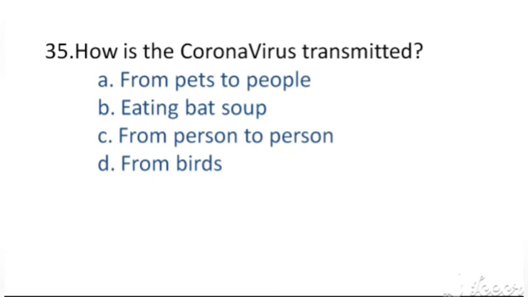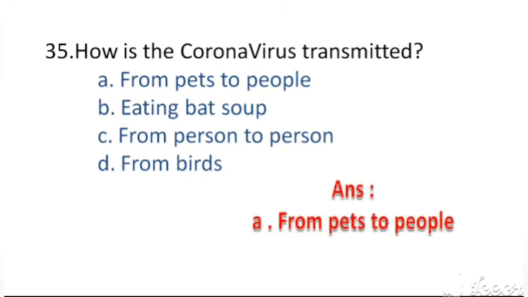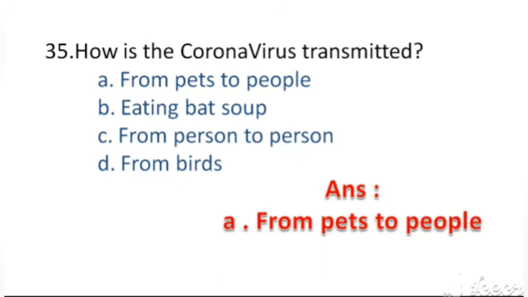How is the coronavirus transmitted? The options: A. from pets to people, option B. eating bat soup, option C. from person to person, option D. from birds. The right answer, option A. from pets to people.